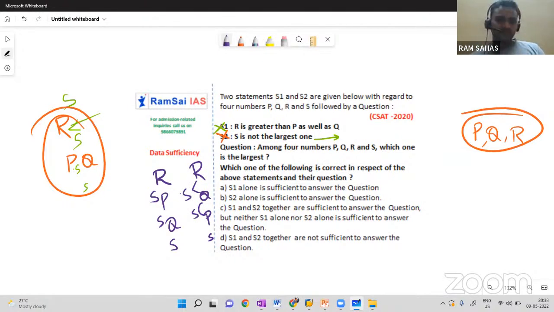But in these possible outcomes, what is the highest one? R only, right? When you combine the two, yes, you are getting the answer. In all cases, yes is the answer. Now the question, let me check. So very clear, the answer for this question is C.